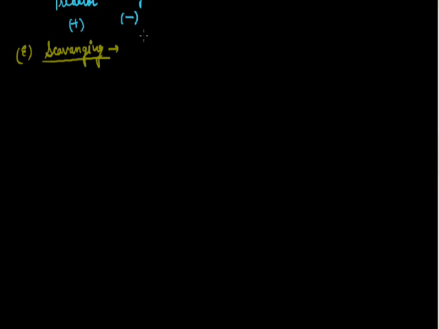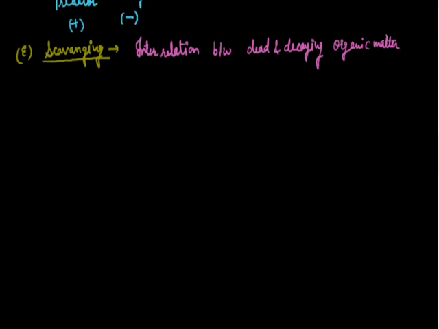It's an interrelationship where a dead animal is eaten by other organisms, or you can say it's an interrelationship between dead and decaying organic matter and the organisms which eat it.